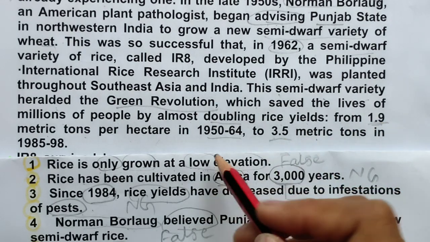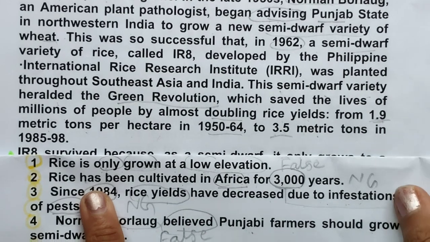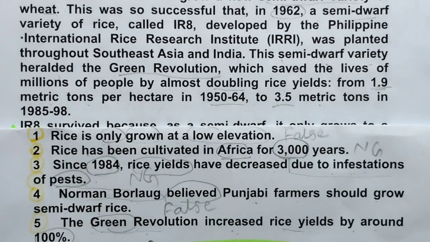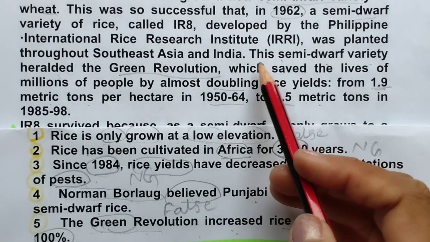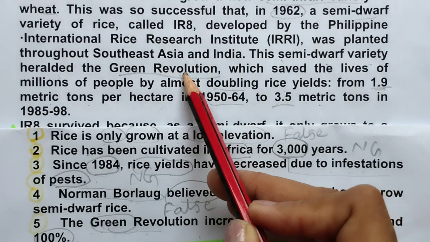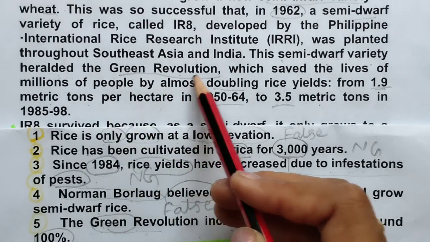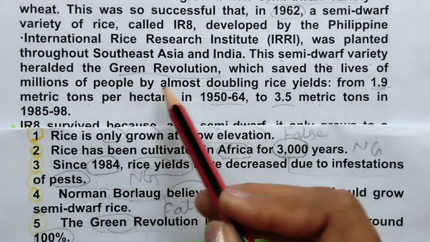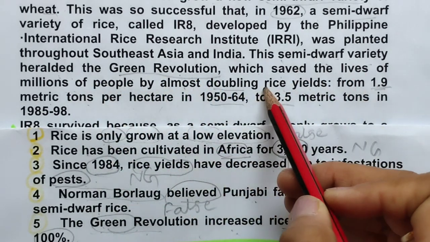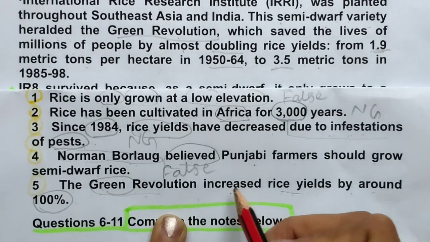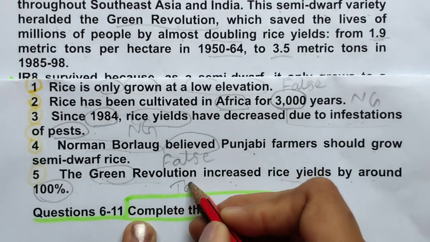So no percentage is given. You read the question, and the question is that the Green Revolution increased rice yield. So this is correct actually. This variety heralded the Green Revolution, which saved the lives of millions of people by almost doubling rice yields. So it means it is true.